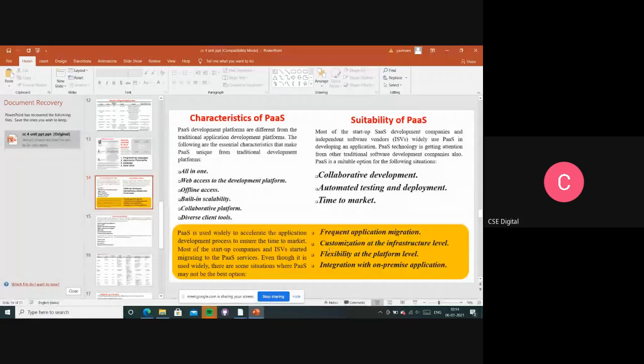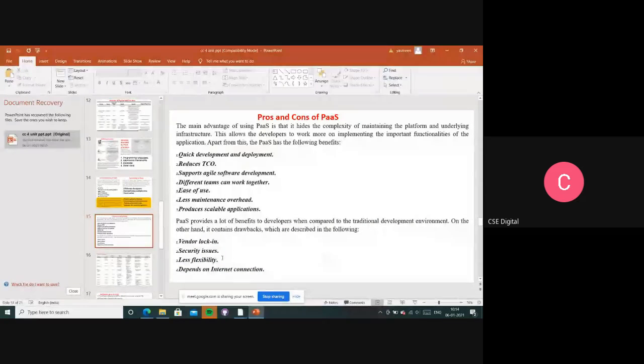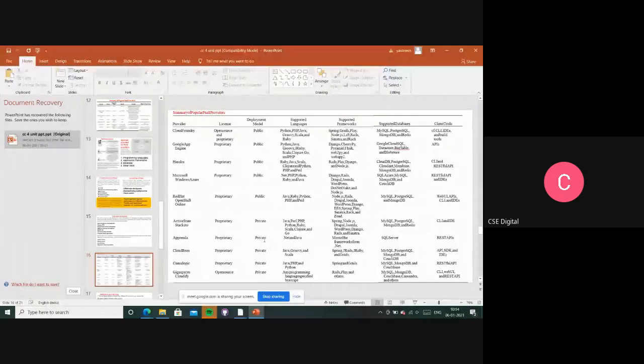I can't do some customization, I can't do a migration, flexibility, all these things come here. Less flexibility will be there. And mainly here, remember one thing, every service depends on the internet connection. If anything happens to the internet connection, we are unable to access the services. So this is the drawback for this PaaS, right? So these are the advantages and disadvantages, right?